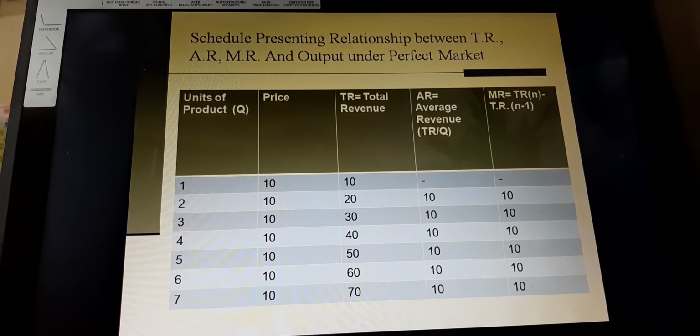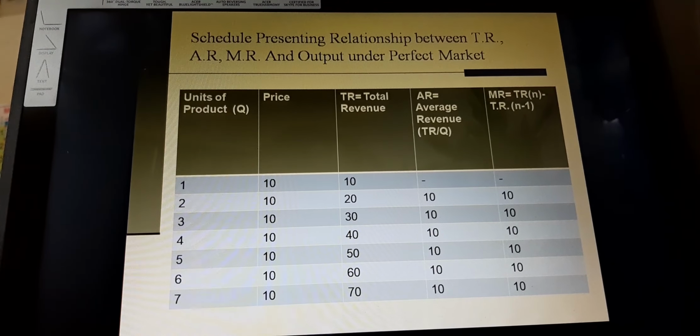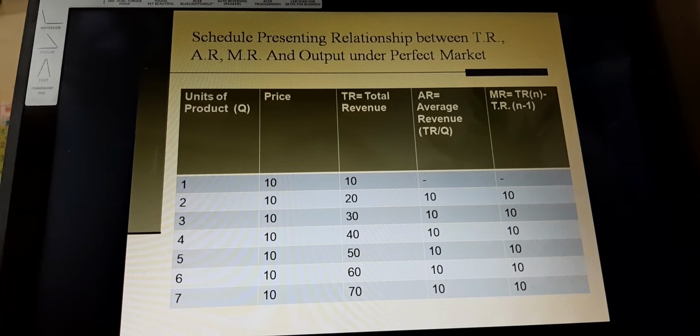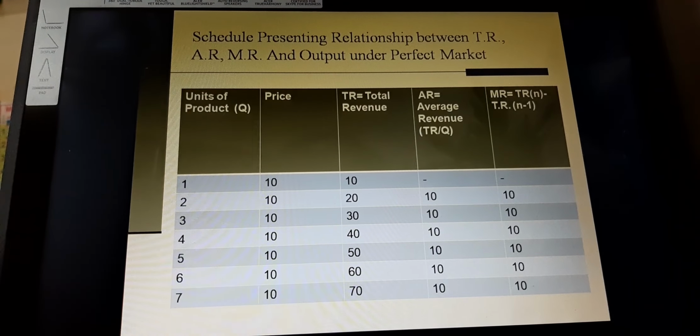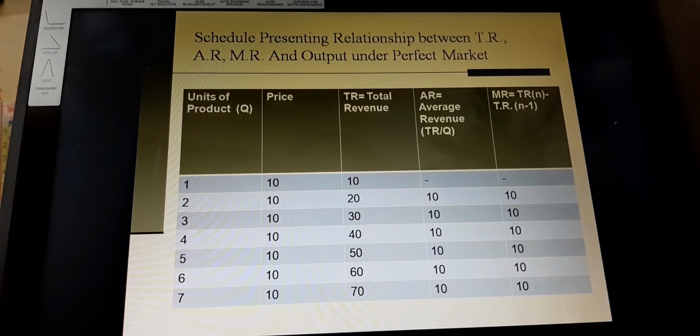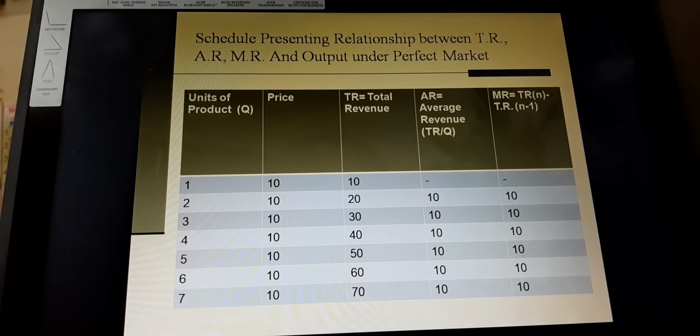Then marginal revenue can be calculated as total revenue n minus total revenue n minus 1. So this is the subtraction of total revenue: 10 minus an undefined value, so that will be undefined. Then 20 minus 10, 30 minus 20. Similarly we can calculate marginal revenue, which is equal to 10, 10, 10. So under perfect competition, AR is equal to MR.